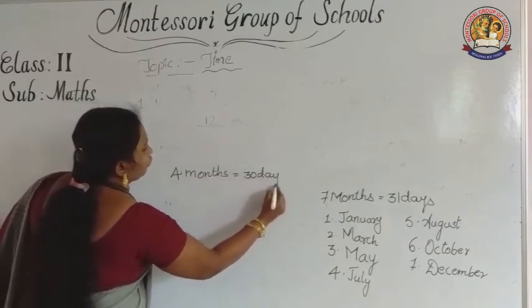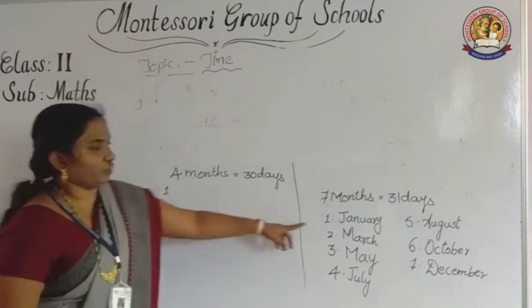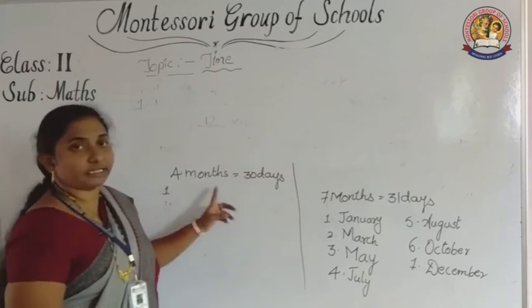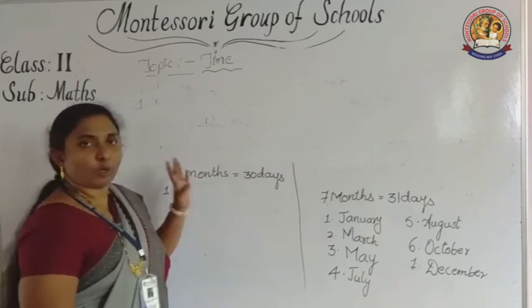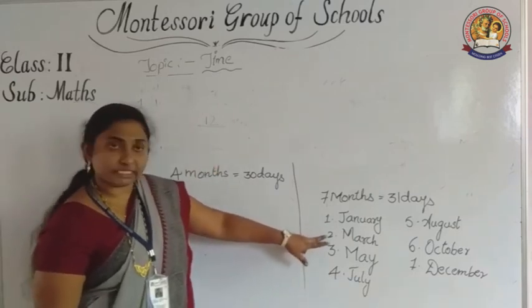What are the 4 months? January is already over. Next February, already explained before: February has 28 or 29 days, so February no need. March is already in 31 days.